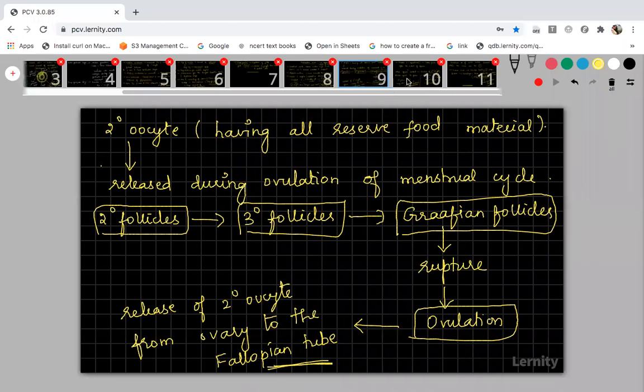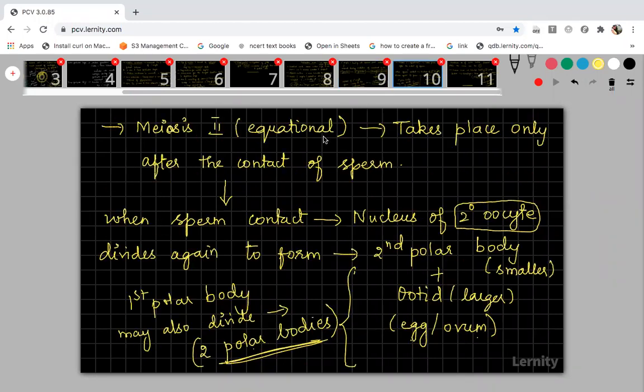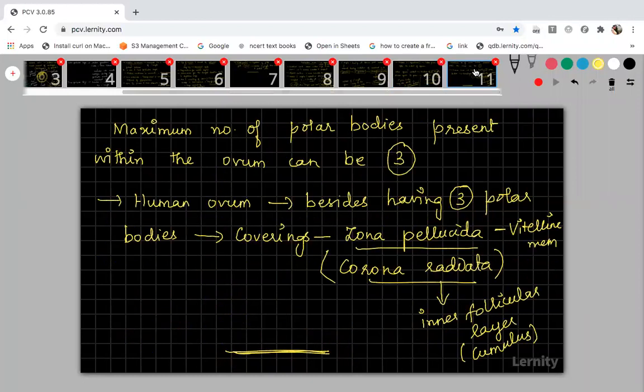Have you copied the 9th slide? Shall I show you the 10th one? This is the 10th slide. This is the 10th one. And this is the 11th one. So your oogenesis process is also over.